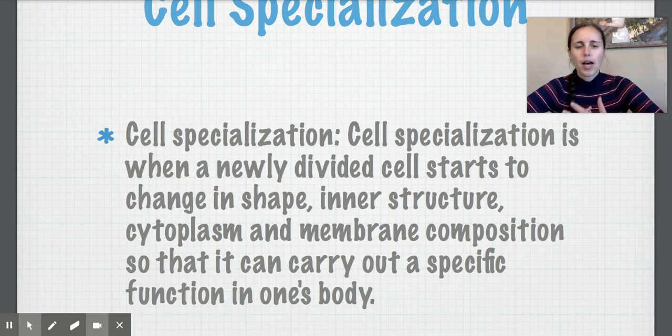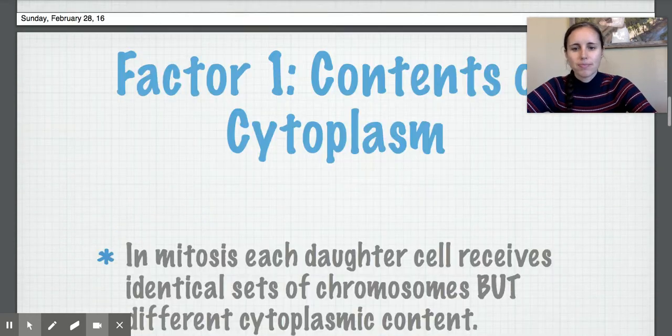So just a quick couple examples of how a cell might become specialized. Skin cells tend to be long and thin. So a skin cell might be much thinner than other cells are. So that's a change in shape. Change in inner structure: a lot of muscle cells require energy, so many muscle cells will have extra mitochondria to help provide that energy. That's a change in inner structure. So you can see many cells will become specialized so that their structure can match their function.